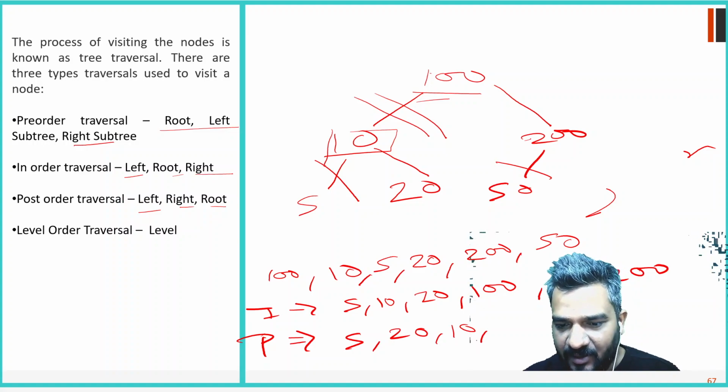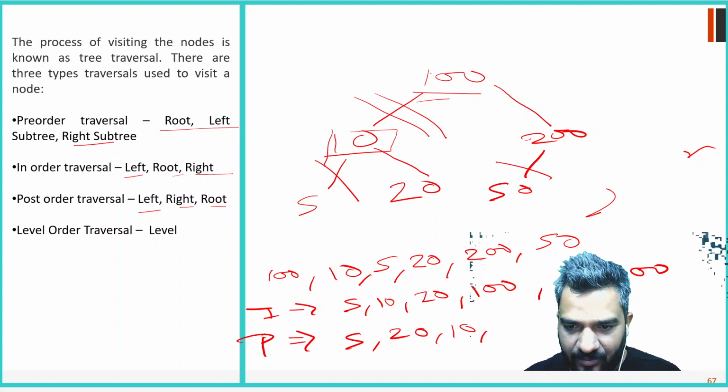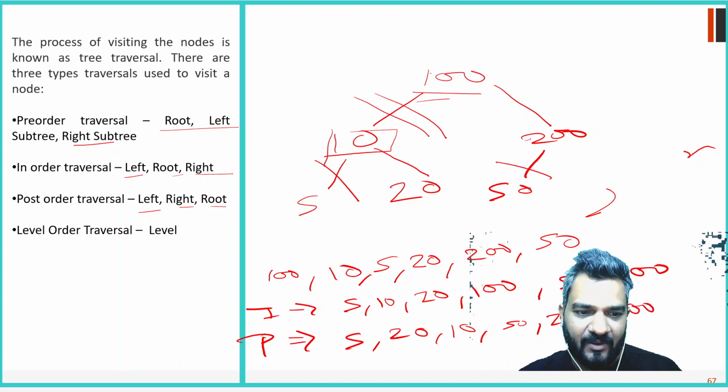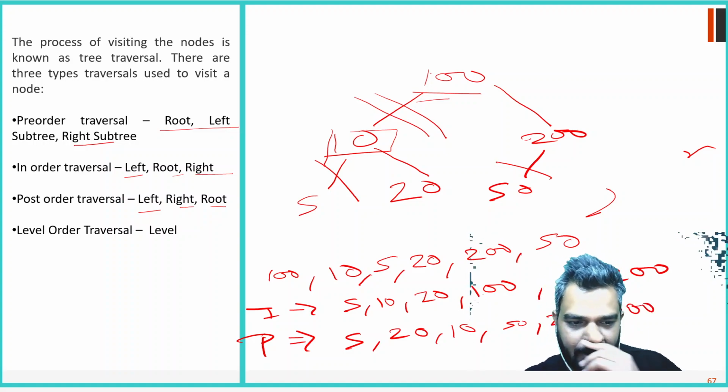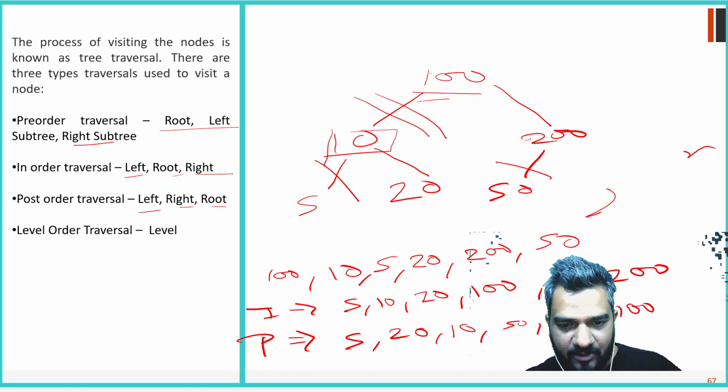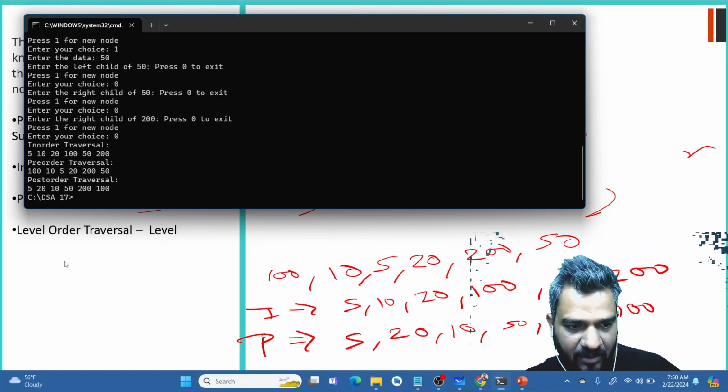Then we will go to the right part, the left part 50 and right 200, and I think the last one will be 100, the root. So 5, 20, 10, 50, 200, 100.